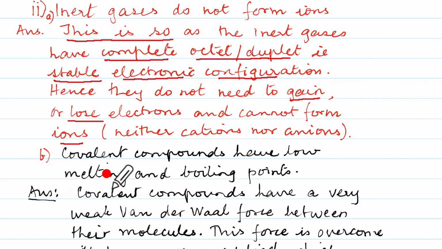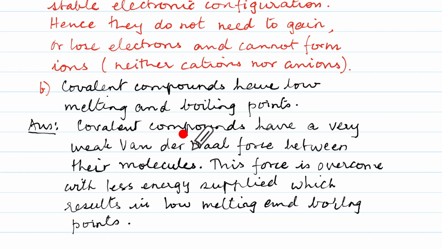We come to the B part, where covalent compounds have low melting and boiling points. So covalent compounds have a very weak van der Waals force between the molecules. This force is overcome with less energy. So with less energy supplied, it is going to have a change of state. So that will result in low melting and boiling points.